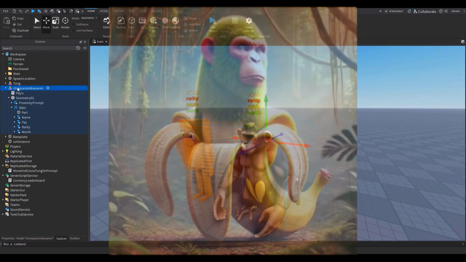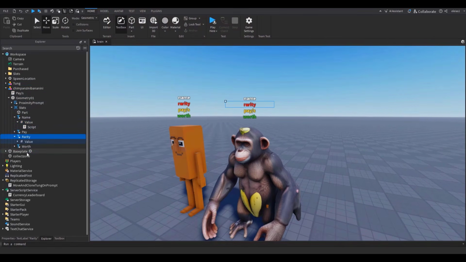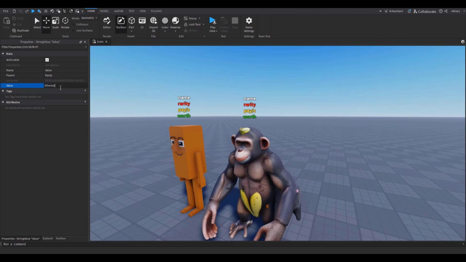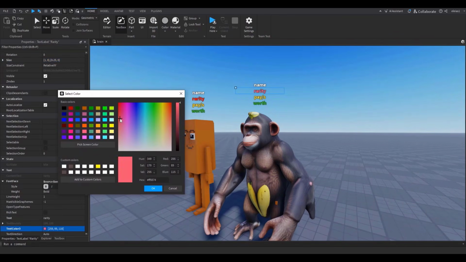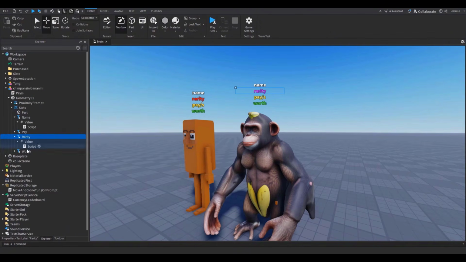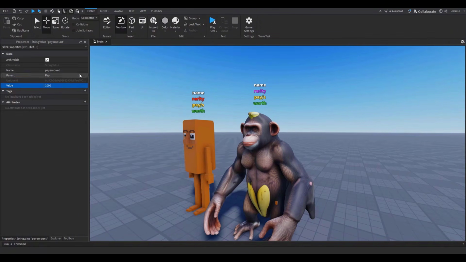This is my chimpanzee bananini. What do we make its rarity? Let's do a new rarity. Let's do ethereal. I looked it up and it just sounded cool. Let's make him ethereal. Let's make it the color purple. That feels like a purple color. And then we're gonna make his worth $5,000. Make it so he pays $1,000 per second.